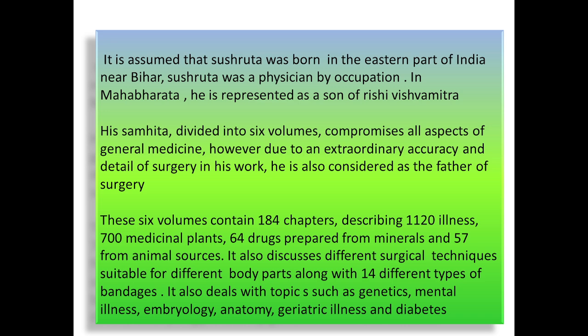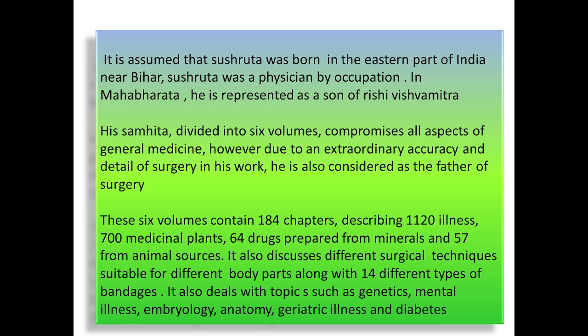The 6th volume contains 184 chapters describing 1120 illnesses, 700 medicinal plants, 64 drugs prepared from minerals, and 57 from animal sources. It also discusses different surgical techniques suitable for different body parts along with 14 different types of bandages.